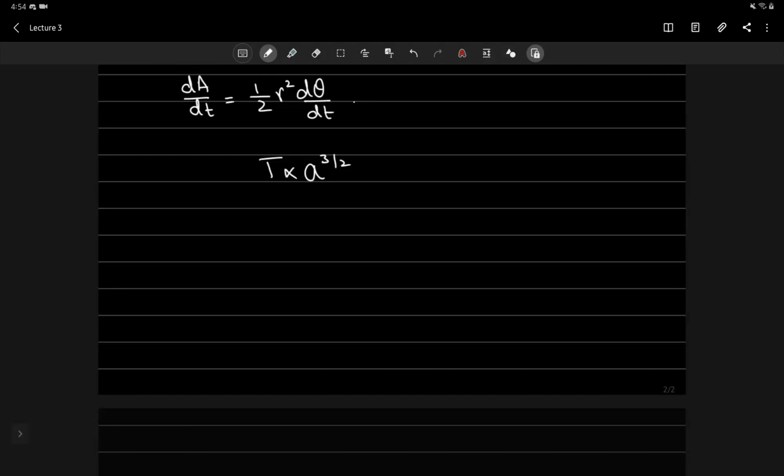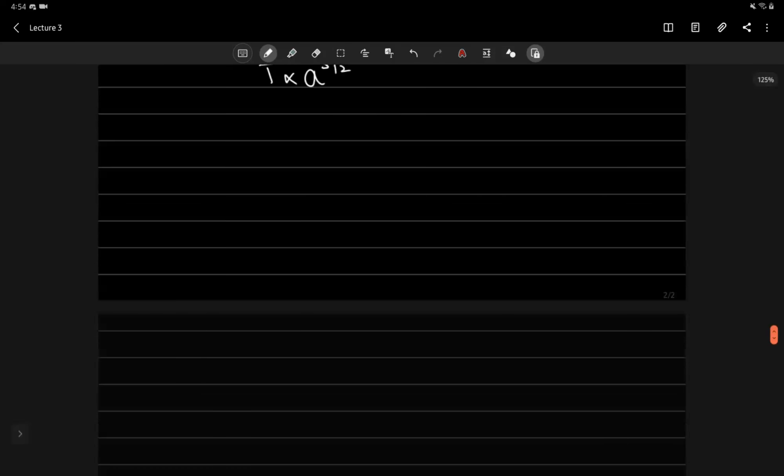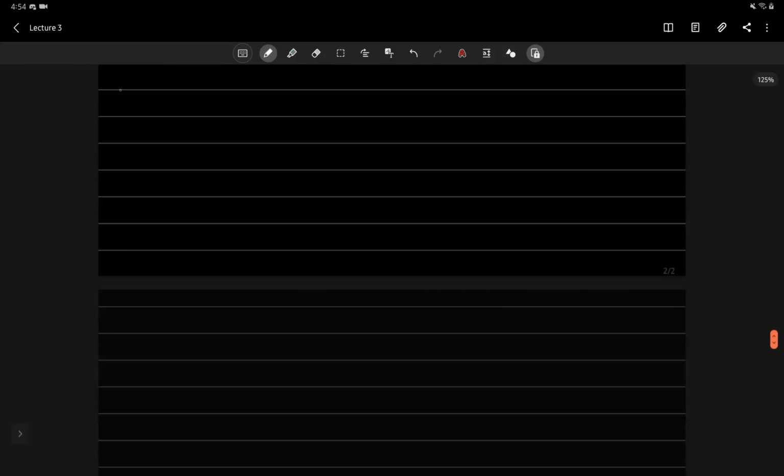With this, I can write down the three laws formally. The first one was telling you about how the planets move.